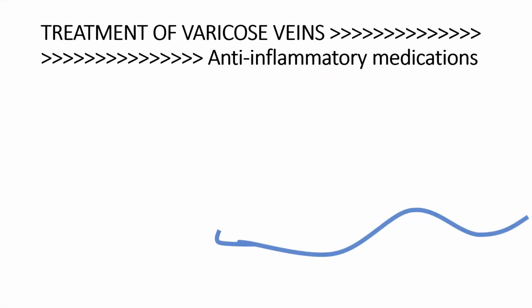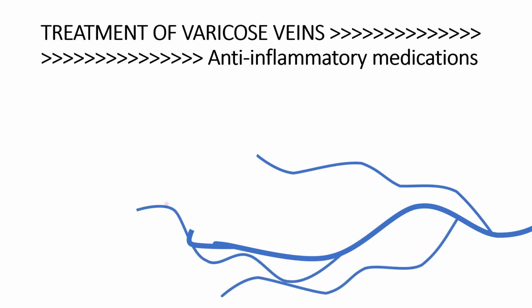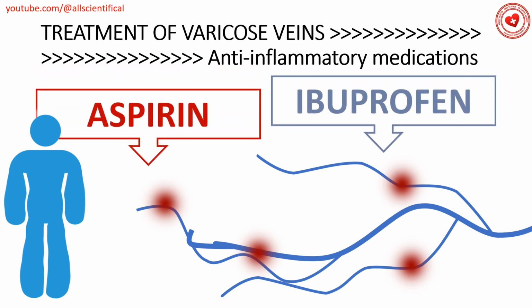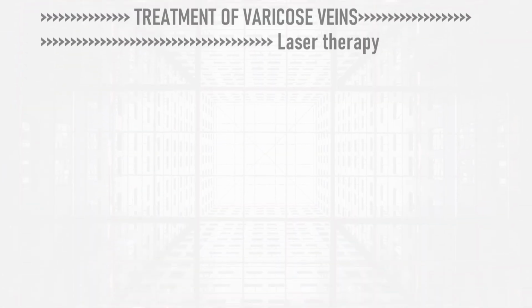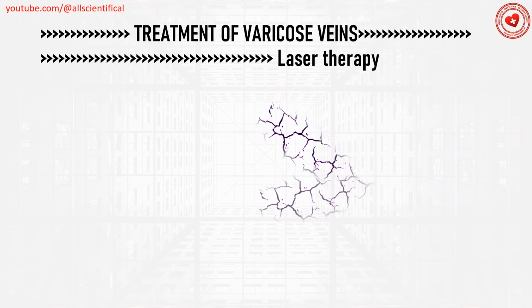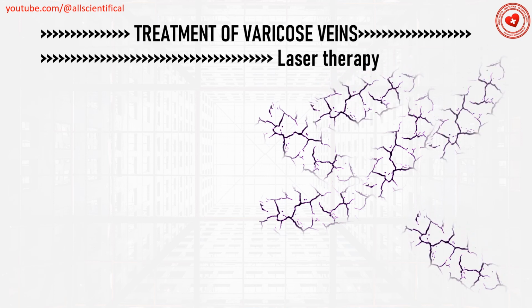Treatment of varicose veins: anti-inflammatory medicine. To reduce swelling and occasional pain, the doctor may also prescribe anti-inflammatory medicine, aspirin or ibuprofen. Treatment of varicose veins: laser therapy. Laser therapy helps treat varicose veins in the form of a spider web.